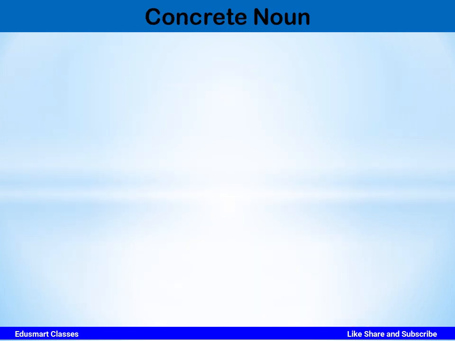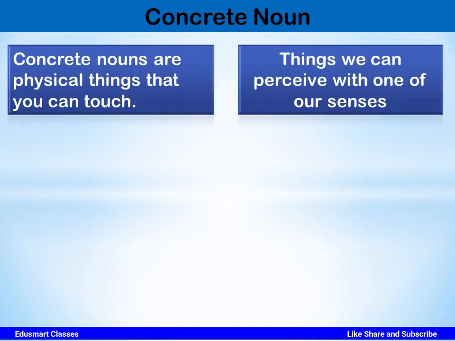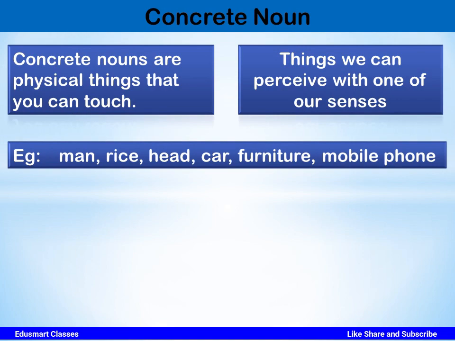The next type of noun that we are going to learn is concrete noun. Concrete nouns are physical things that you can touch. Things we can perceive with one of our senses. Like things that we can see, touch, taste, hear. These all are concrete nouns. Let us see some examples. Man, rice, head, car, furniture, mobile phone. These are some examples of concrete noun.